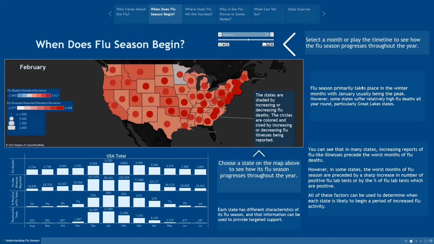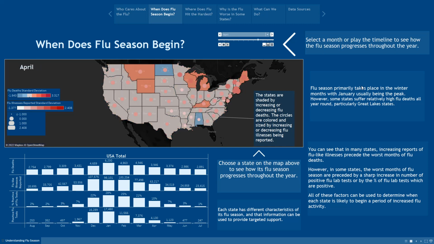And as you can see, flu season often has regional differences depending on which part of the U.S. it's in. In some areas it starts sooner and stays longer, particularly in the colder areas, and in others it's much shorter, particularly in the drier western states.